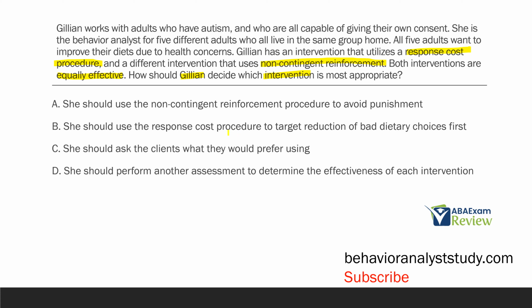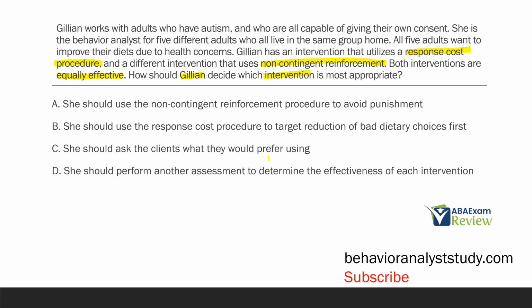B, she should use the response cost procedure to target reduction of bad dietary choices first. Well, there's no real justification to start with response cost if it's equally effective as reinforcement. If these weren't consenting adults and they could not consent or give their opinion, then you're likely going with the reinforcement. But B doesn't make any sense here.